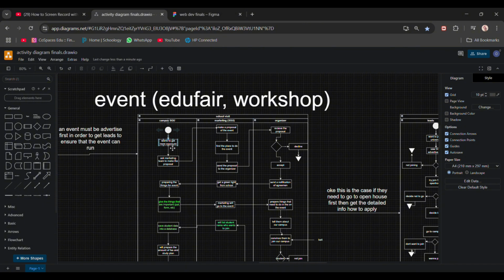The campus wants to get more exposure, so the marketing team makes a proposal for the event, etc.